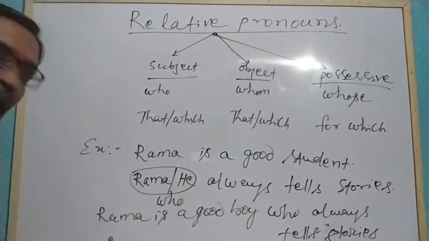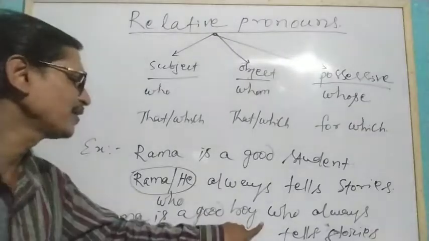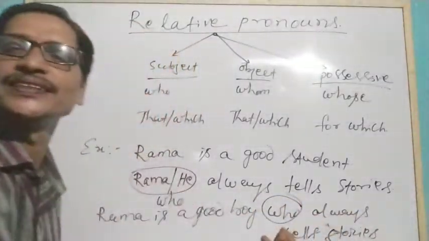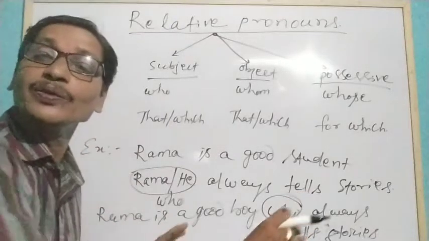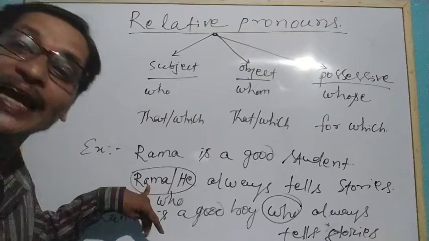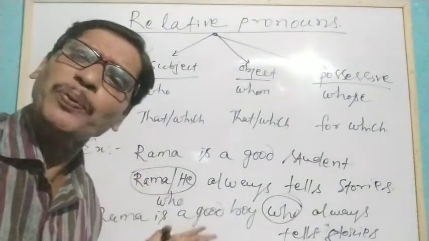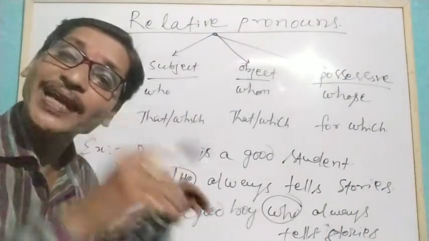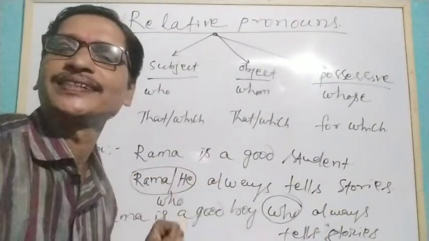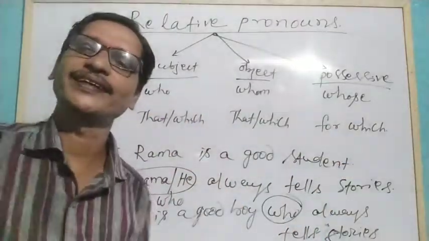You see, Rama is a good boy who always tells stories. This who we have used in place of Rama, and it is used as a pronoun, but at the same time it is connecting these two clauses and making one sentence.